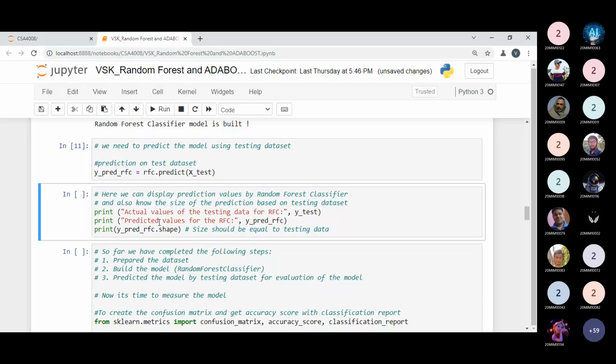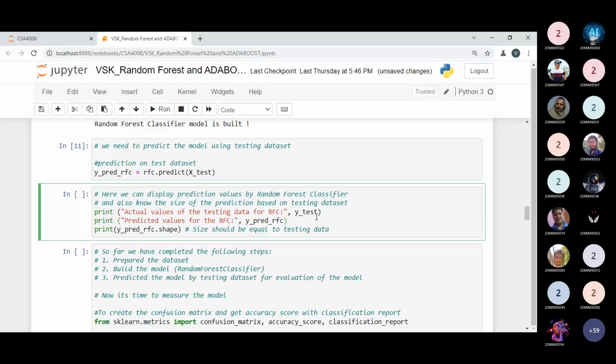I need to pass Y_test and y_prediction_RFC. I also need to print the size; the size of the prediction should be equal to the testing size. Of course it should be, but we are just checking. Let me execute this code.